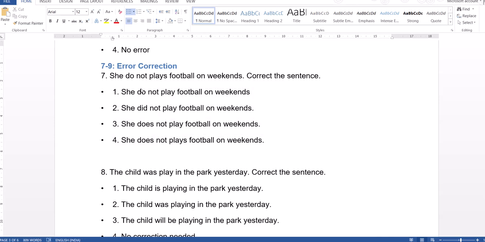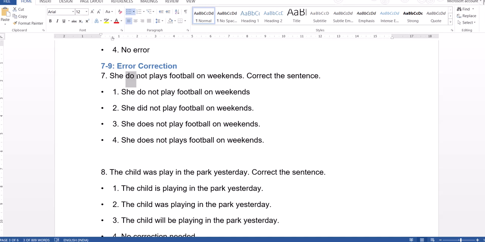sentences. As we already discussed, whenever you come across a singular subject, there should be a singular verb. So we should say does not. We should not say do not or did not. We can say did not, but here the context why we are not selecting option B is because here the verb is in present tense. We should change only present tense to present tense in the sentence correction question.